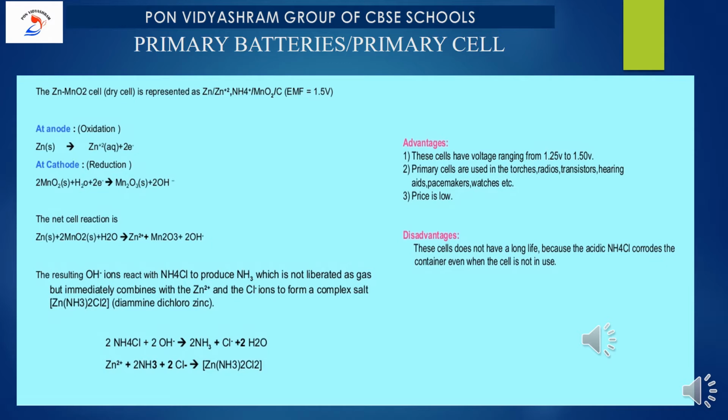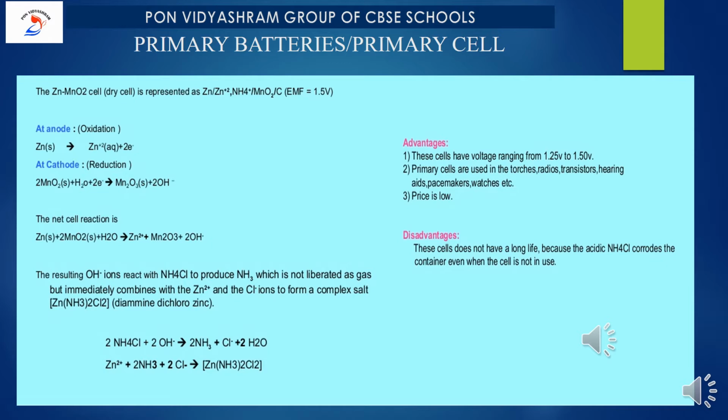The ammonia is not liberated as gas but immediately combines with the Zn2+ and the Cl- ion, that is from ZnCl, to form a complex salt. You could see the complex salt there. That is called diamminedichlorozinc.